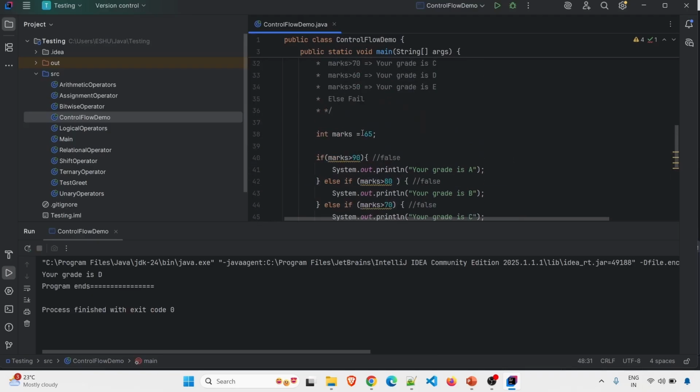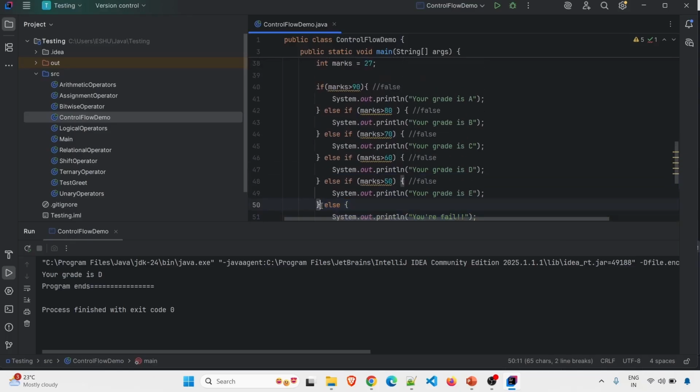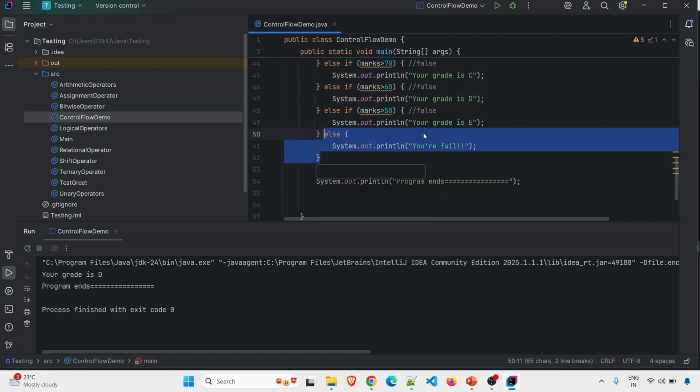Now suppose some student got marks as 27. In this case, all this block will become false. This also will become false because marks is not greater than 50. So by default, this block will be executed because marks is 27. So it will go to the final block. Since the final block is not having any condition, by default this will be executed. If these blocks are not getting executed, obviously the else block will get executed. So I will get output as you have failed.